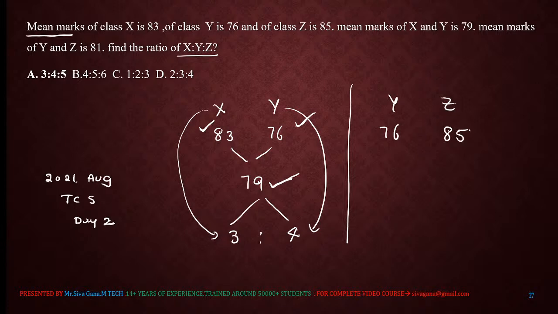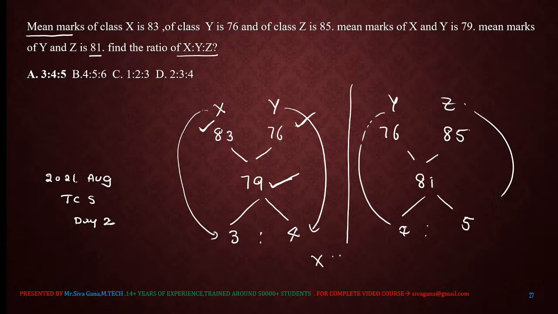And Y and Z combined average is how much? 81. The three terms that we are putting in mixing are of the same nature. 81 minus 76 is nothing but 5. 85 minus 81 is nothing but 4. So Y and Z are in what ratio? 4:5. Now from this we are going to get X is to Y is to Z.